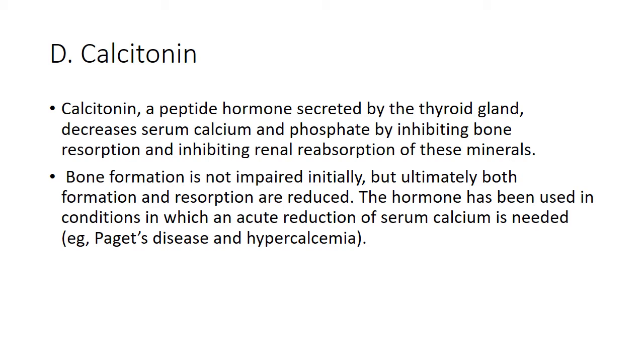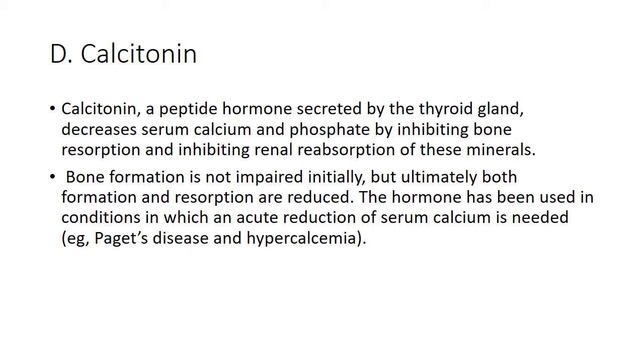Calcitonin is basically a peptide hormone that is secreted by the thyroid gland. It decreases the serum calcium and phosphate. I have told you in the previous diagram that it has the opposite effect of that of parathyroid hormone. How does it decrease the serum calcium and phosphate? Basically, it inhibits bone resorption and, moreover, it inhibits renal reabsorption of these minerals. As a result of both these effects, there will be a decrease in the serum calcium and phosphate level.